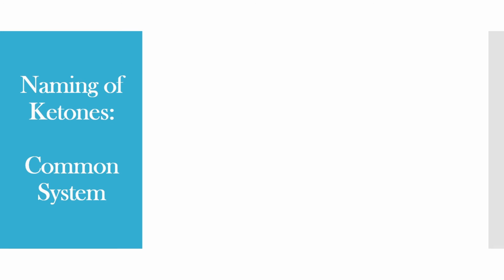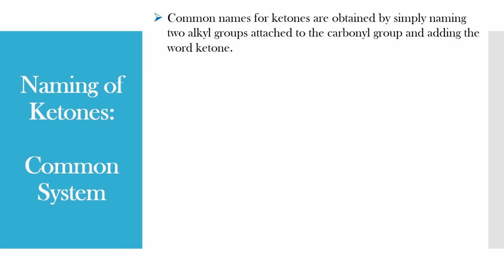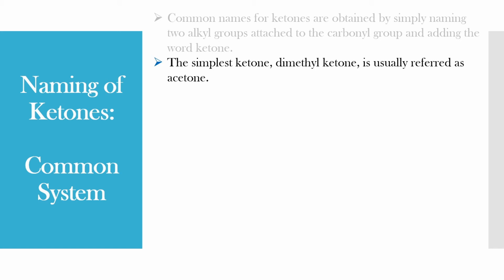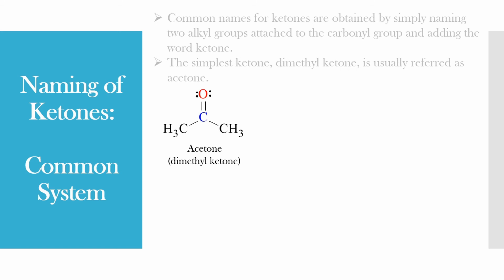Now let us understand the naming of ketones. The common names for ketones are obtained by simply naming the two alkyl groups attached to the carbonyl group and adding the word ketone. The simplest ketone is dimethyl ketone, which is usually referred to as acetone. This is called acetone. Since there are two methyl groups attached to the carbonyl group, it is called dimethyl ketone.